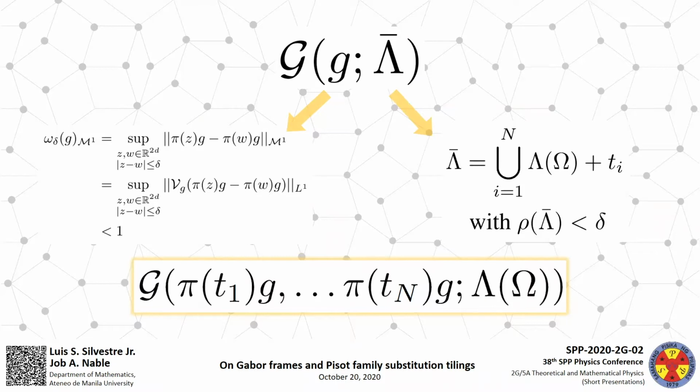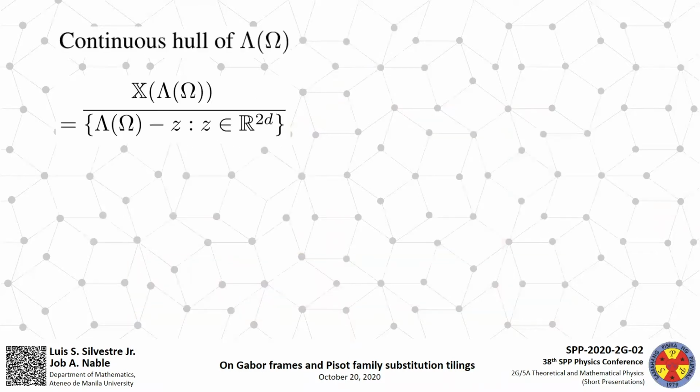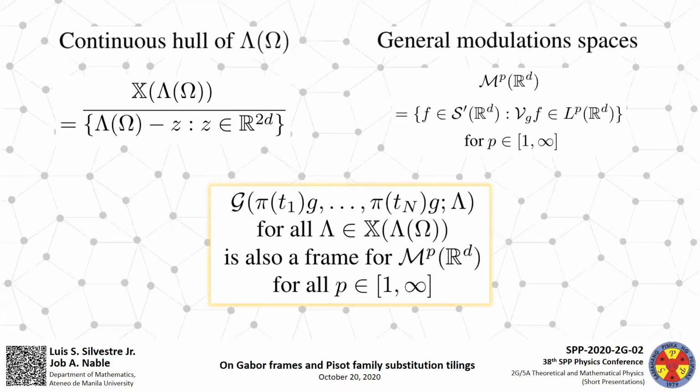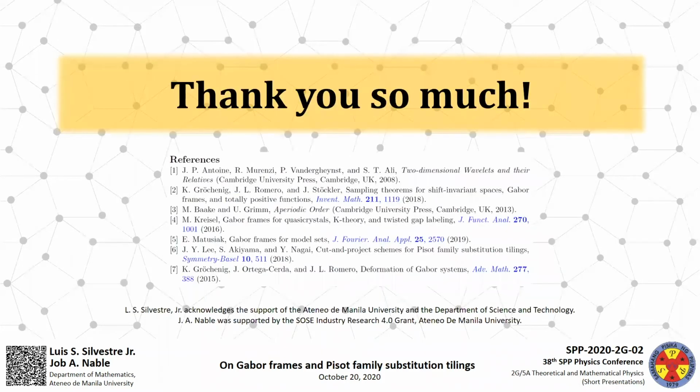Finally, considering the continuous hull of Λ_ω and general modulation spaces M^p(R^d) for p from 1 to infinity, it can be shown that the multi-window Gabor frame generated by the Gabor translates of g with respect to any Λ in the hull of Λ_ω is also a frame for M^p(R^d) for all p from 1 to infinity. Thank you.